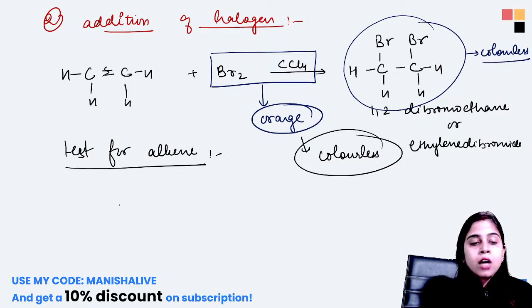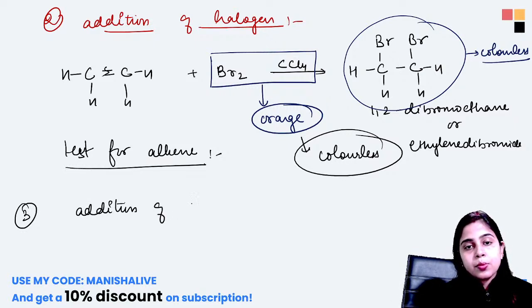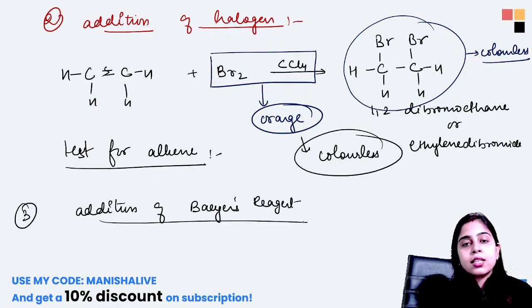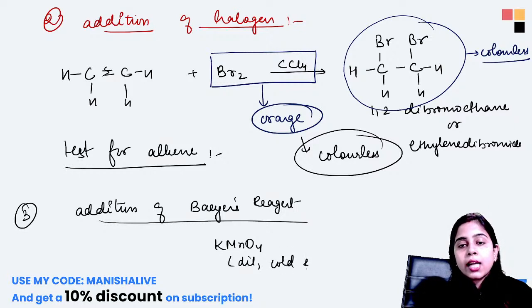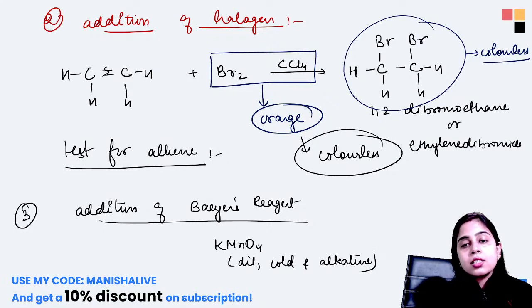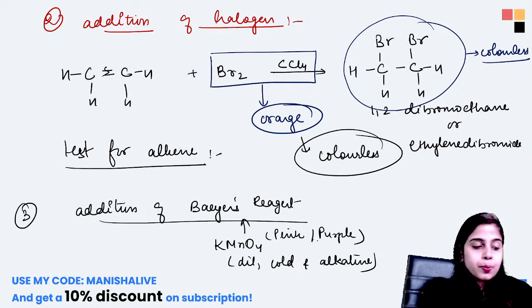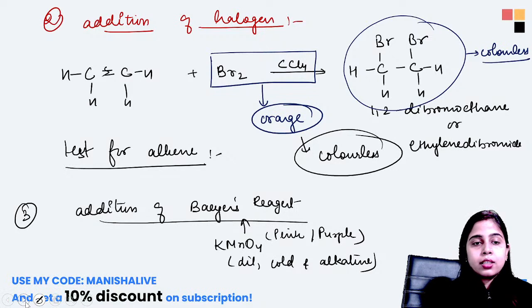Okay, very good, Rajat. Now next, your addition reaction is addition of Bayer's reagent. Now what is this Bayer's reagent? Let us just understand this. If you take potassium permanganate, KMnO4, in dilute, cold and alkaline form, this is your Bayer's reagent. Now the color of this reagent will be pink or purple. In some books it is given as pink, some books have purple. So we will take both.